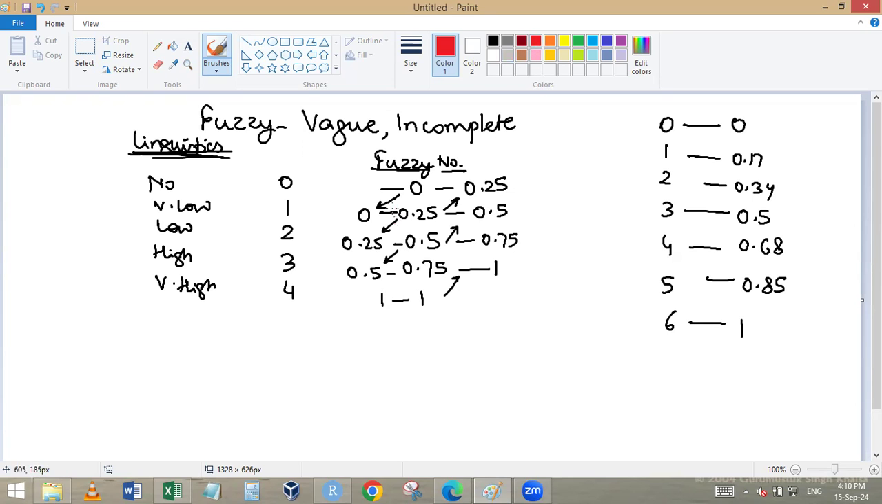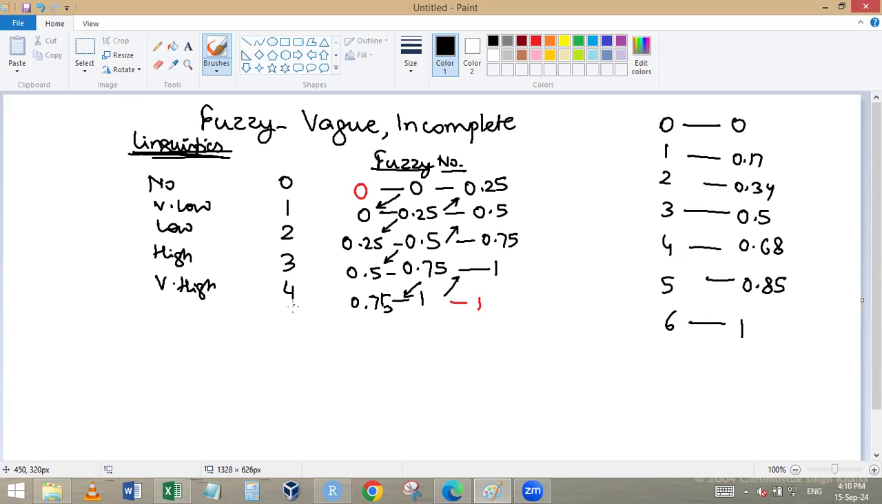Now this is an exception. From 0, we cannot go to minus 0.25. Rather, this will also be 0. And here it will be 1. And the previous one, actually, is 0.75. My mistake, it is 0.75. This value will come here. That's why it is called a triangular fuzzy number.